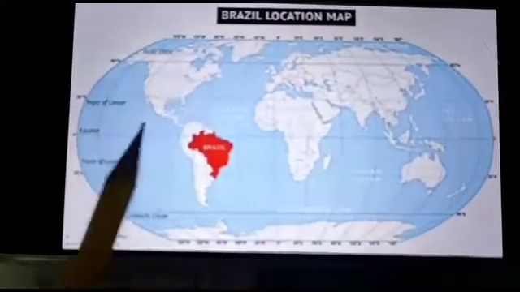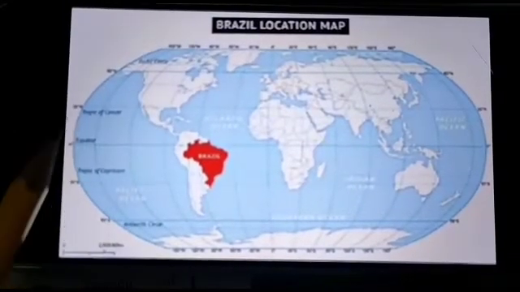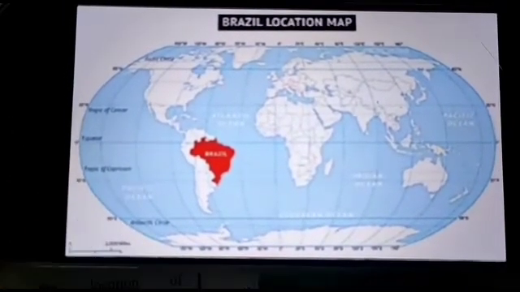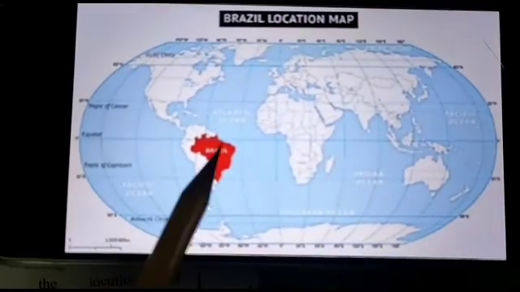This is the world map of Brazil, and the capital of Brazil is Brasilia. Now see this red portion.